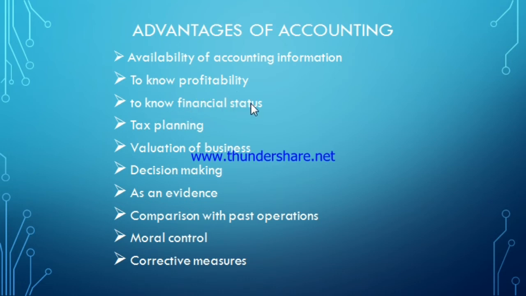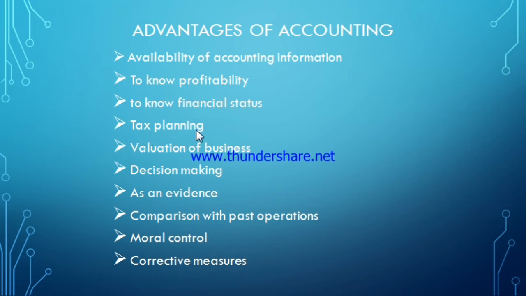To know financial status means to know the economic status of the business. If the assets or the receivables of the company are more compared to its payables, it means there is a sound position of the business. But if the liabilities or payables of the firm are more compared to its assets, it means the financial status or economic status of the business is poor. So that idea we can get only by books of accounts.